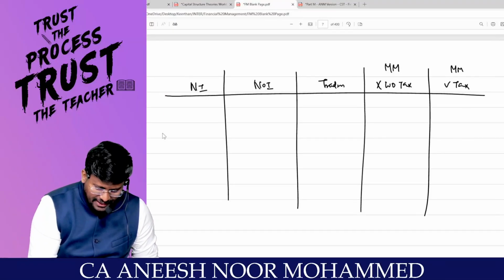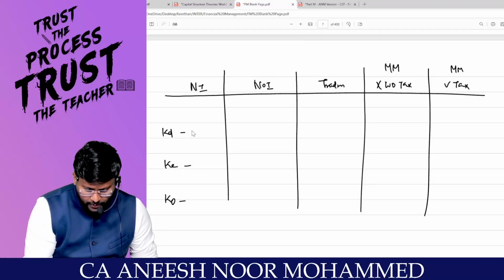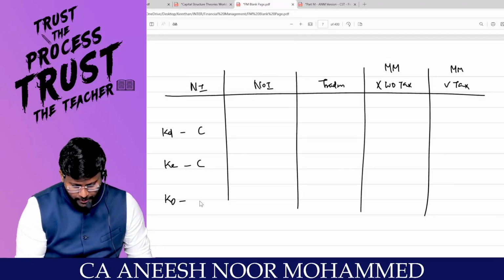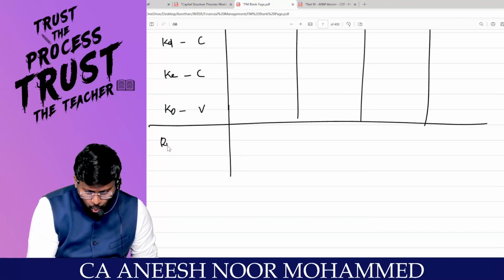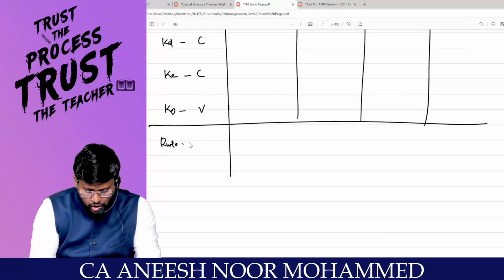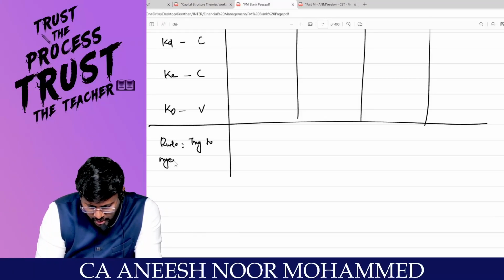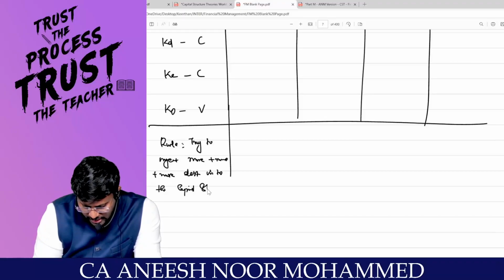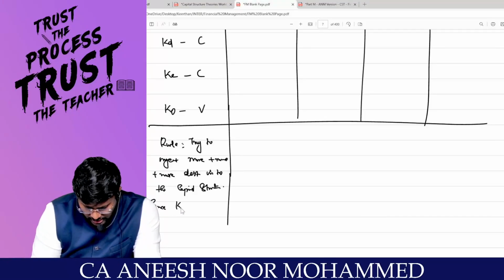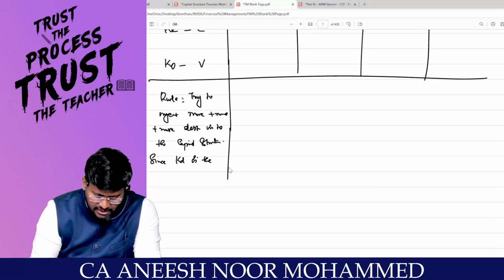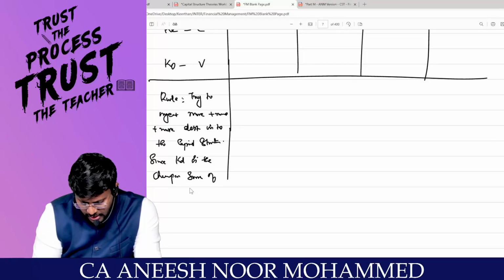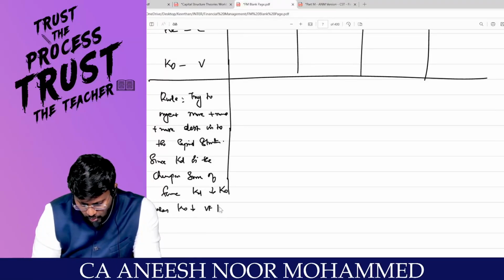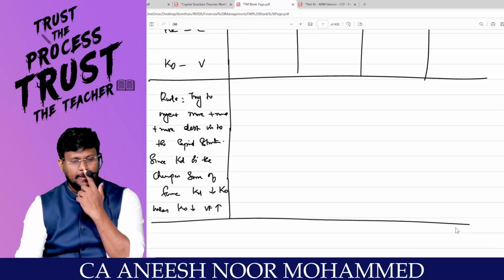Are you with me? What three characters are there? KD, KE, and KO. What NI is saying is that KD will be constant, KE will be constant, and KO will be variable. What is the rule of NI? NI is saying: try to inject more and more debt into the capital structure. Since KD is the cheaper source of finance, KD pulls down KO. When KO reduces, the value of the firm increases. Are you with me? Yes, sir.